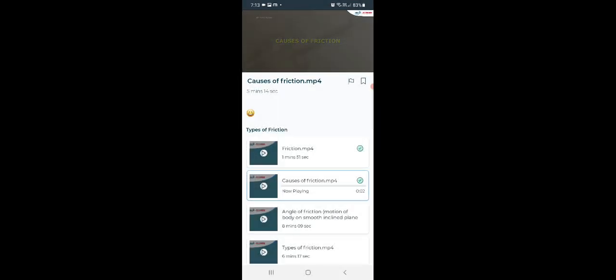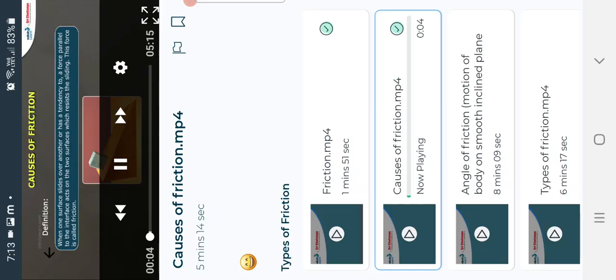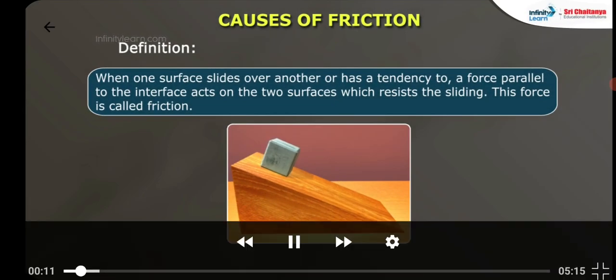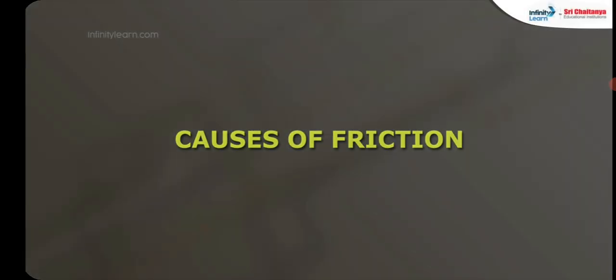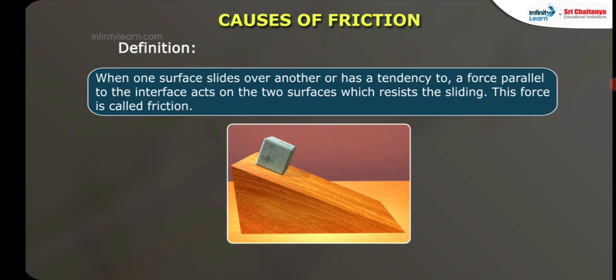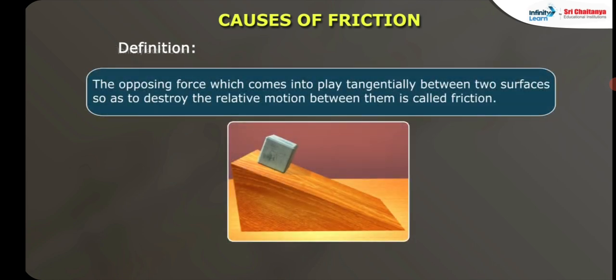Causes of friction. Definition. When one surface slides over another or has a tendency to, a force parallel to the interface acts on the two surfaces which resists the sliding. This force is called friction. The opposing force which comes into play tangentially between two surfaces so as to destroy the relative motion between them is called friction.